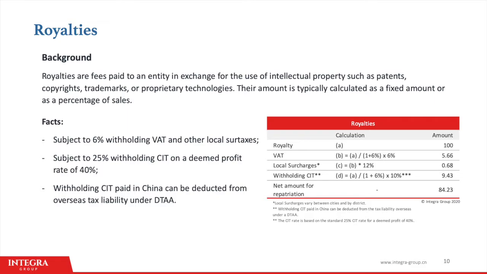Royalties are very similar in terms of tax efficiency to service agreements. They are subject to 6% VAT and local surcharges, as well as the standard 25% corporate income tax. However, royalties are always taxed based on the deemed profit rate of 40%. This is fixed, so you will often hear accountants refer to it as a flat 10% income tax rate. It's a good idea to look into any trademark or intellectual property you might be using and whether they can be a means of repatriating profits overseas for your company.